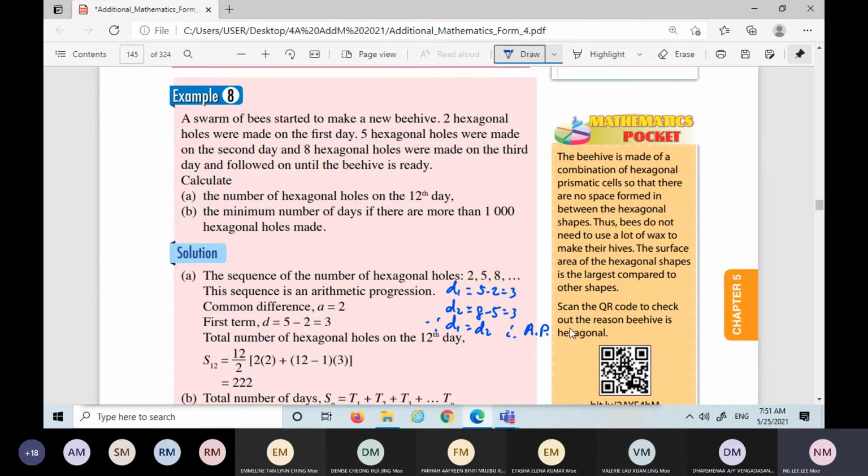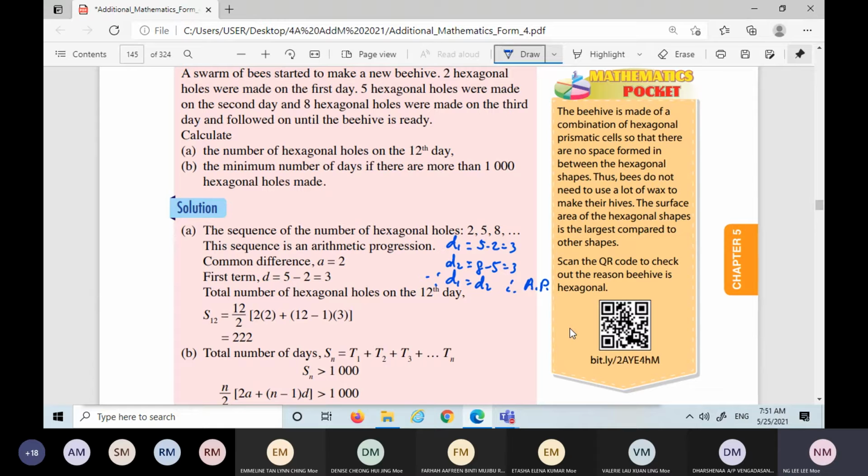Before applying the arithmetic progression formulas: the number of hexagonal holes on the 12 days means the total number.